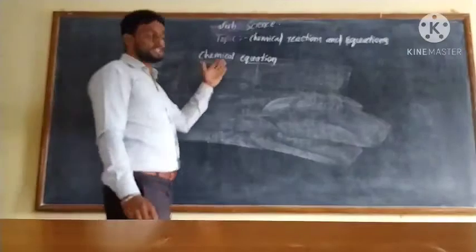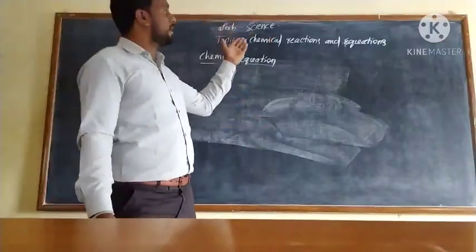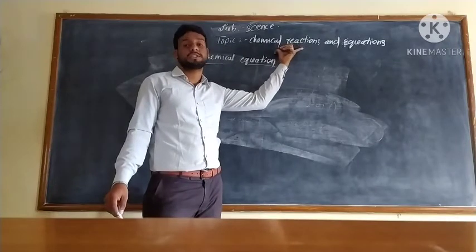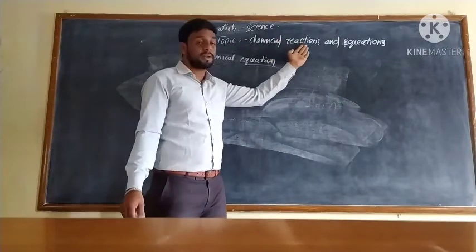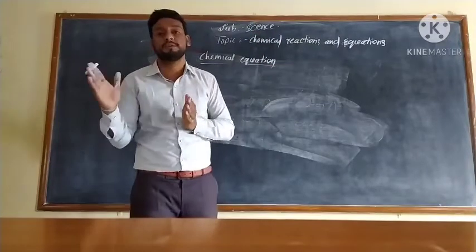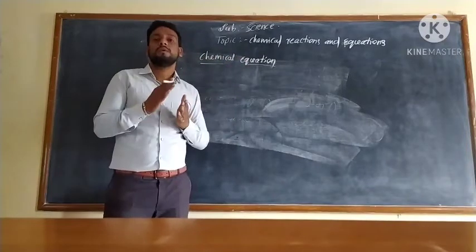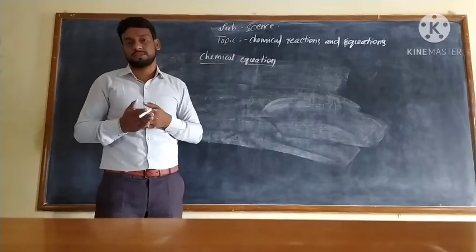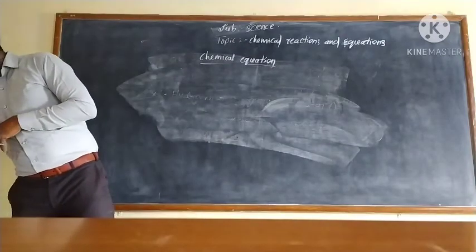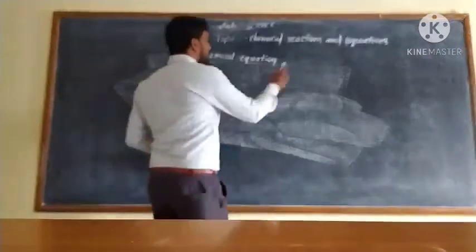A chemical equation is a symbolic representation of a chemical reaction. Another name for a chemical reaction is a word equation, whereas the chemical equation is written with symbols. So now we should learn how to write a word equation as a chemical equation.